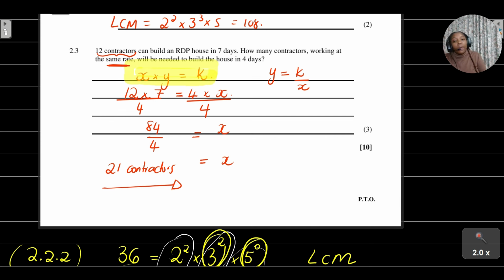So you need to ensure that when it comes to these problem solving situations, you try to see: is there an indication from this word problem that I'm dealing with an indirectly proportional relationship or a directly proportional relationship?